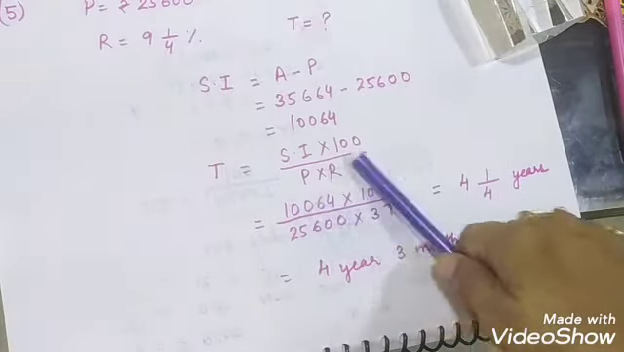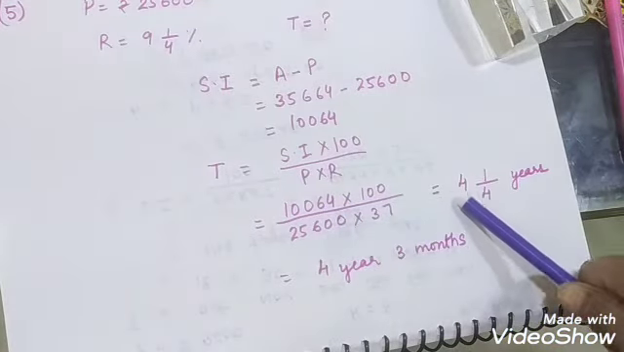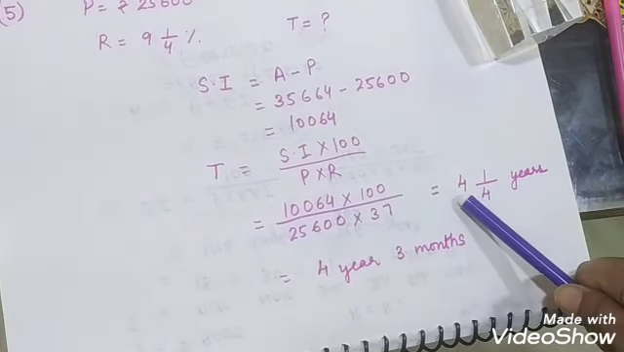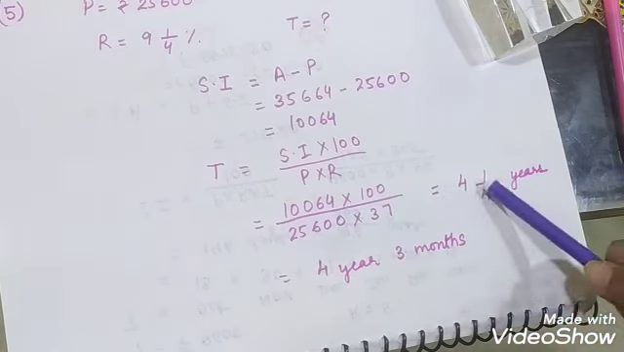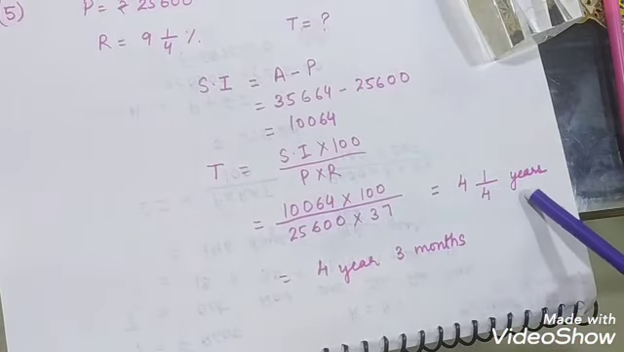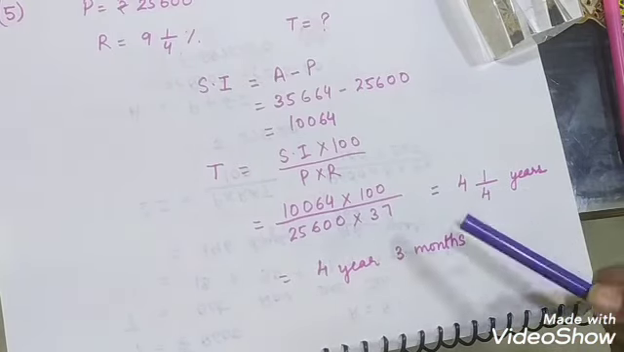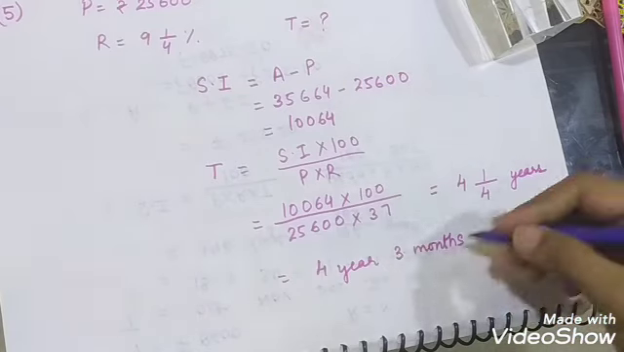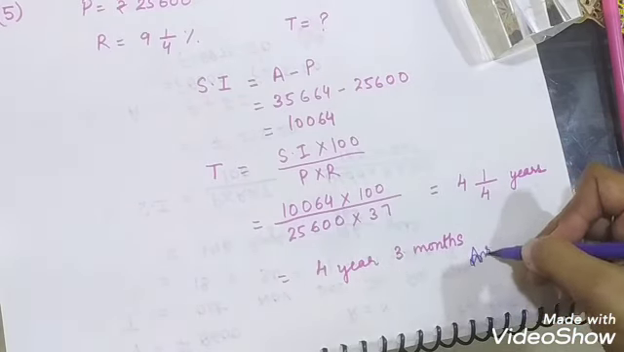When we put all the values, we got 4 whole 1/4, which is in years. 4 means 4 years, and 1/4 means 1/4 of a year. A quarter of a year is 3 months, because there are 12 months in a year. So 4 years and 3 months will be your answer.